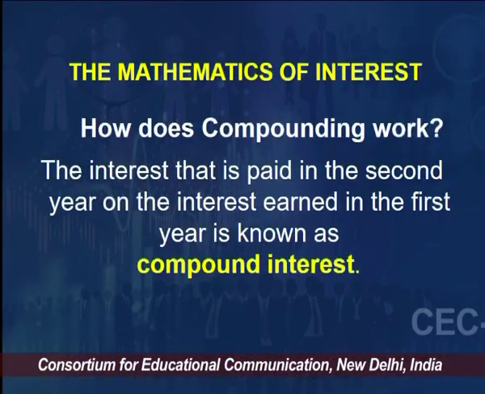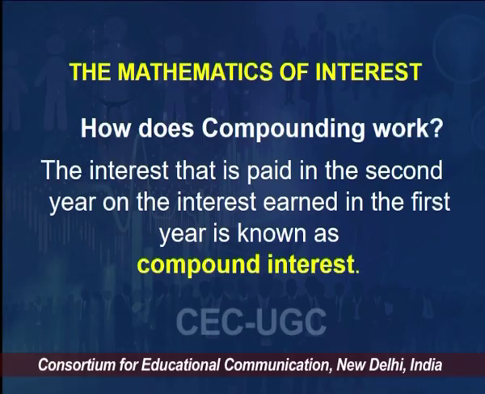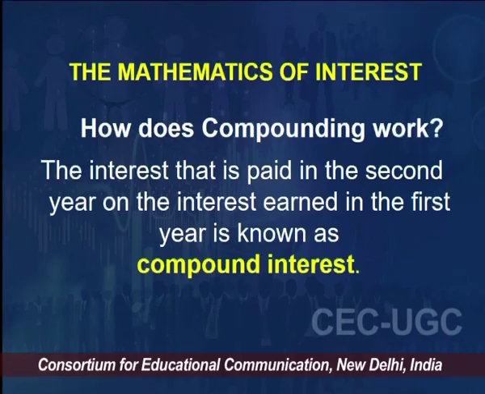Before understanding compounding, let's know the principle behind it, which we call the mathematics of interest. So how does compounding work? Interest that is paid in the second year on the interest earned in the first year is known as compound interest.